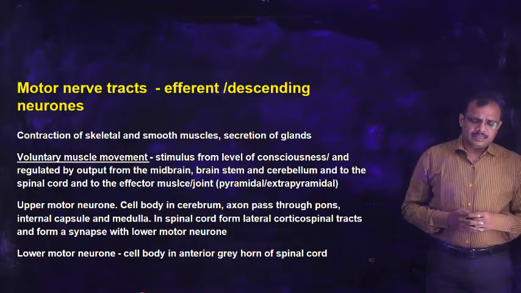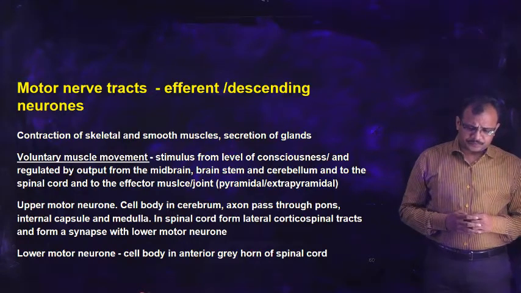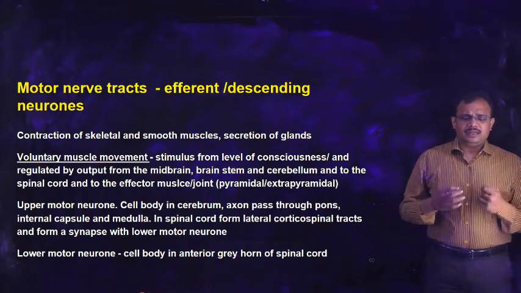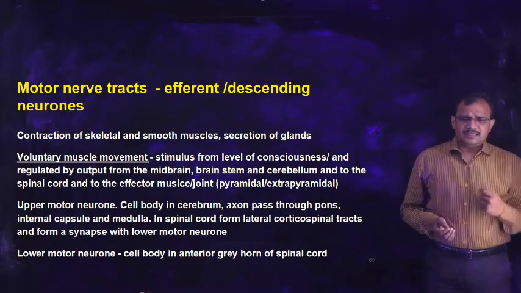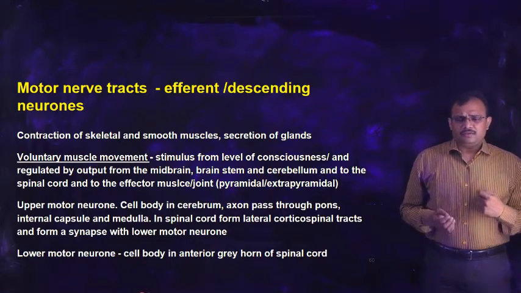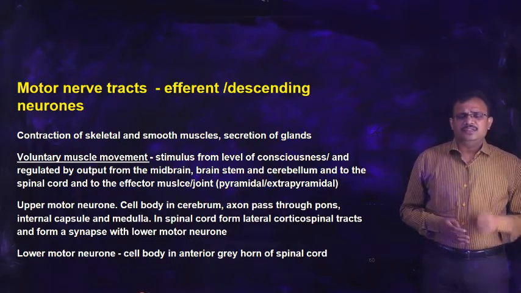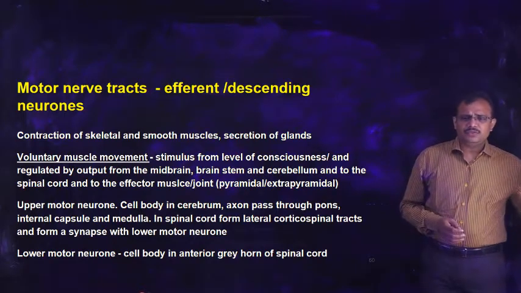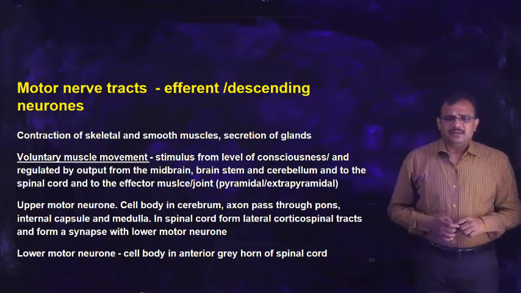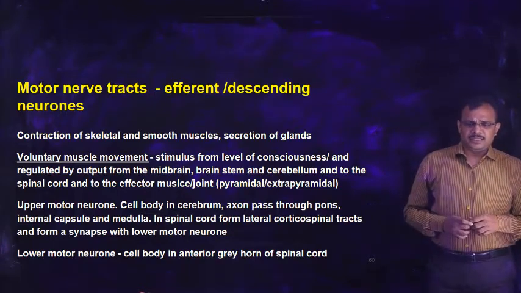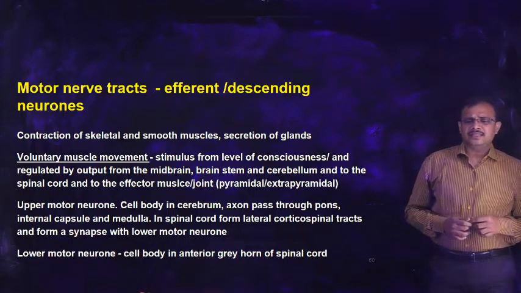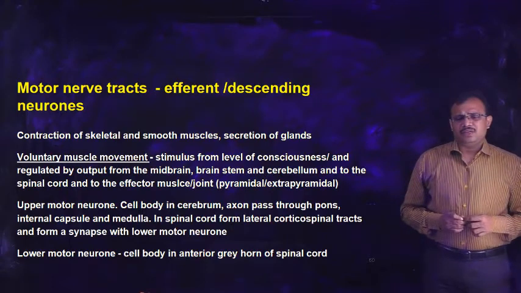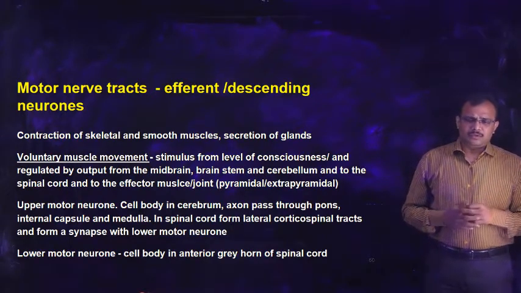So we have seen that skeletal muscle contraction is under voluntary control, and for any organ to function, an impulse that is carried from the brain or from the spinal cord to that particular organ is called a motor impulse. Sensory means coming inwards, motor means going outwards. Generally the voluntary muscle movement, or movement of skeletal muscle, involves two neurons. One is the upper motor neuron and the other is the lower motor neuron.